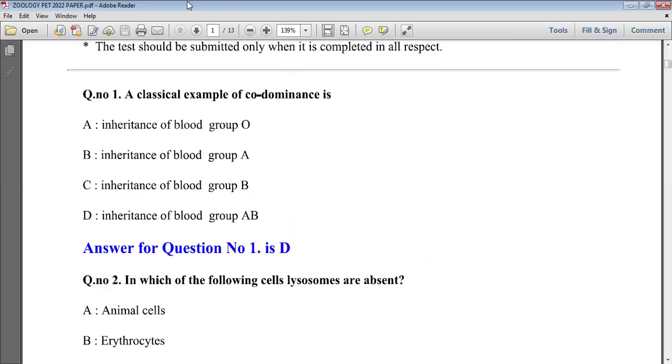Okay, we will discuss here PYQs of the PET examination that was conducted in 2022. Yes, so we will start. Our first question is here. Classical example of codominance is.